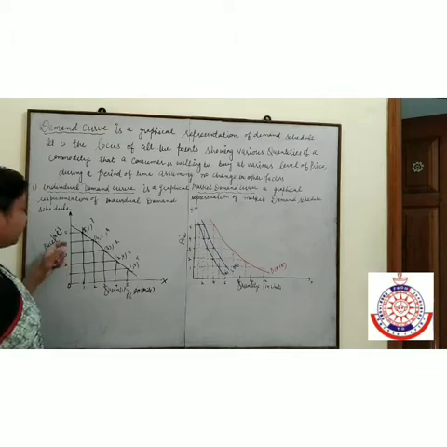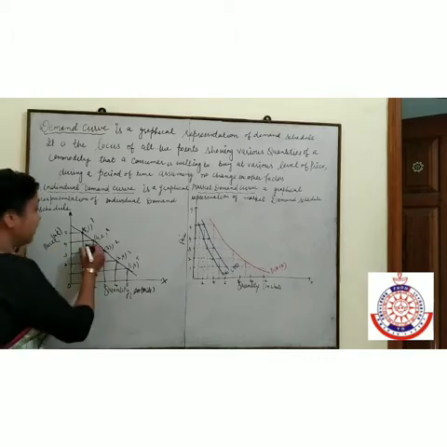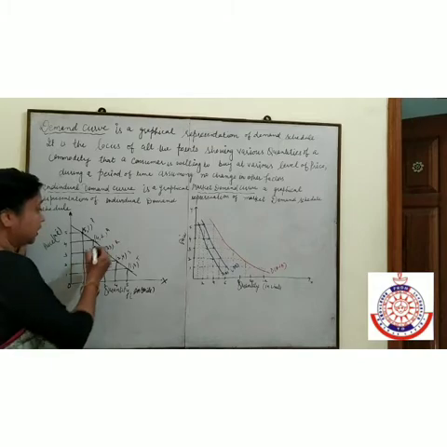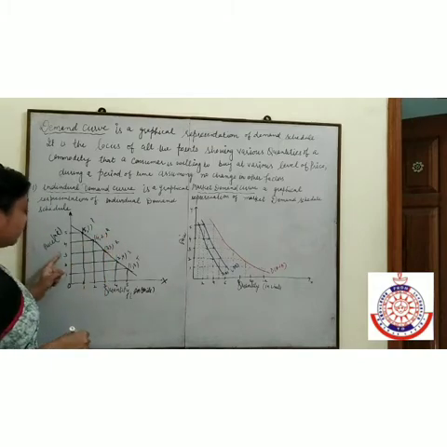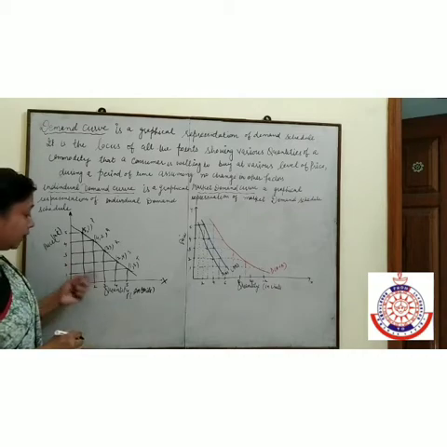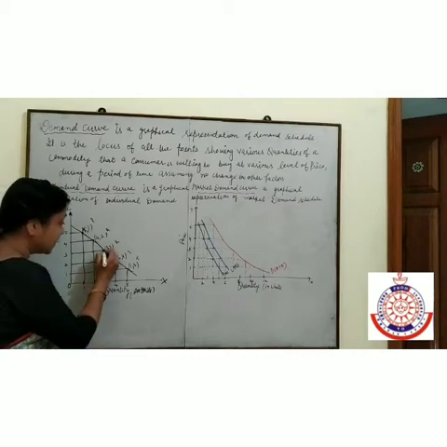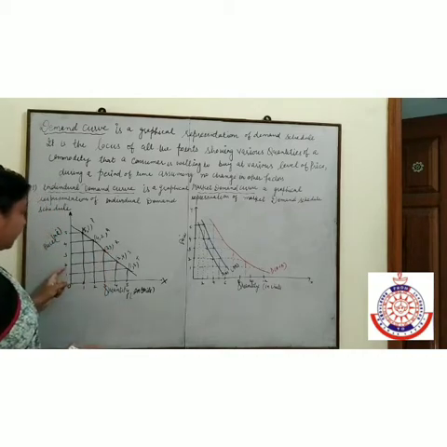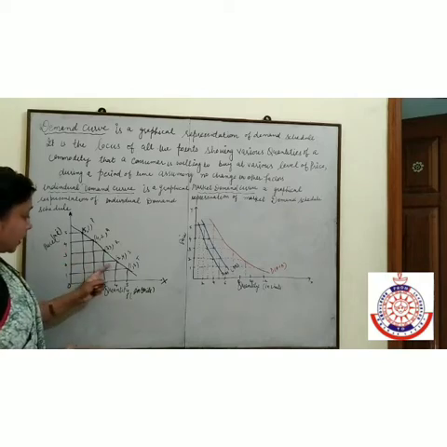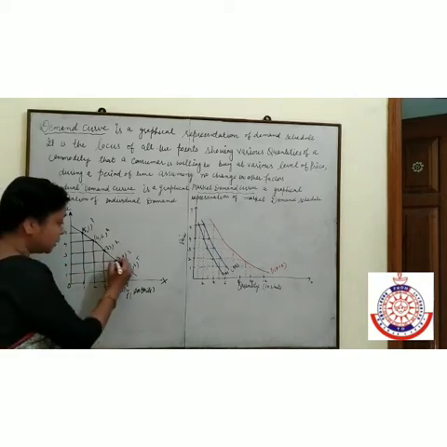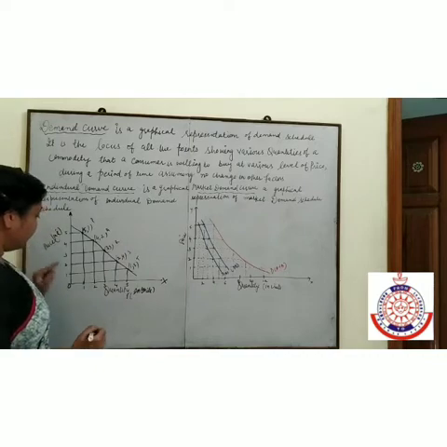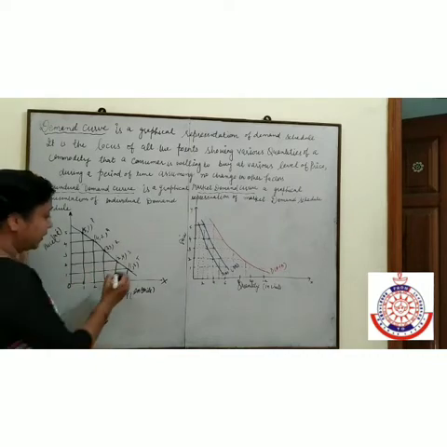Same as at a price of 4, the quantity demanded is 2 units. That is point Q. Whenever the price is 3, quantity demanded is 3. This is our R point. Whenever the price is 2, quantity demanded is 4. This is our S point. Whenever the price is 1, quantity demanded is 5.